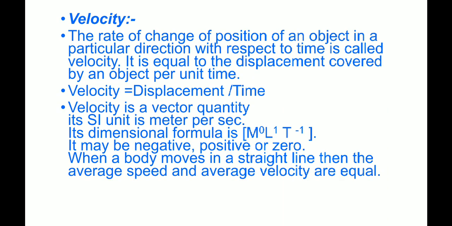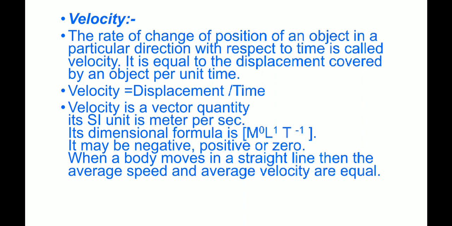Velocity. The rate of change of position of an object in a particular direction with respect to time is called velocity. It is equal to the displacement covered by an object per unit time. Velocity equals displacement upon time. Velocity is a vector quantity.